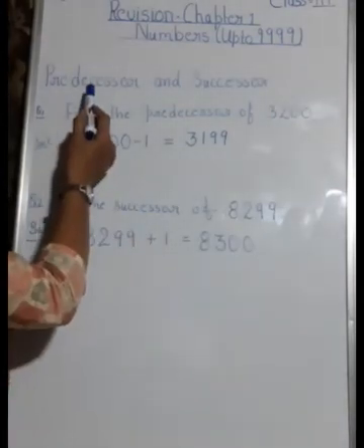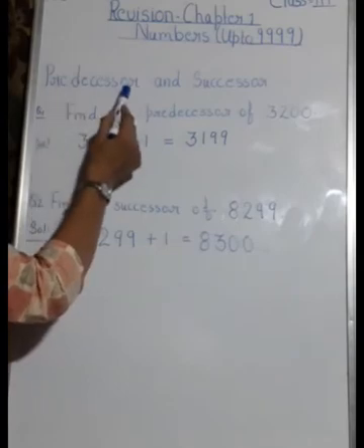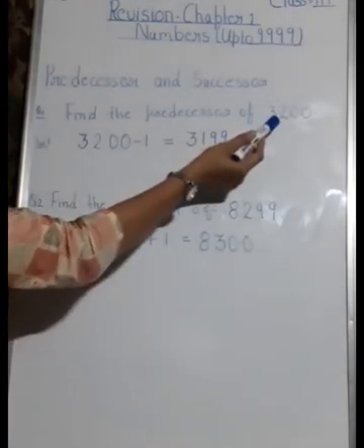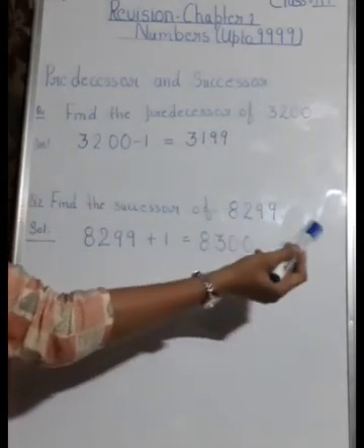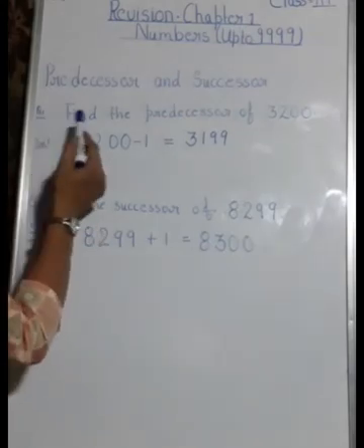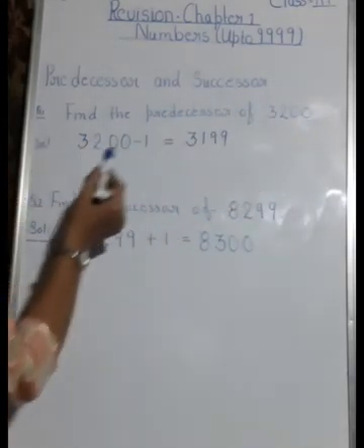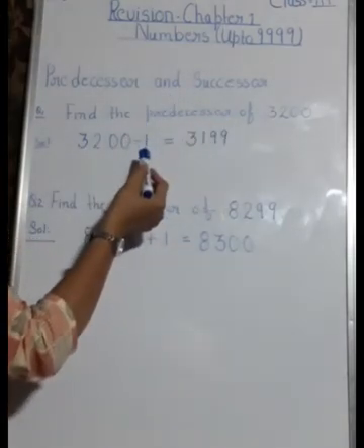Now next we are having predecessor and successor of a number. So what do you mean by predecessor? The predecessor of a given number is one less than the given number and the successor of the given number is one more than the given number. So first question is find the predecessor of 3200. As I told you, predecessor means one less than the given number.